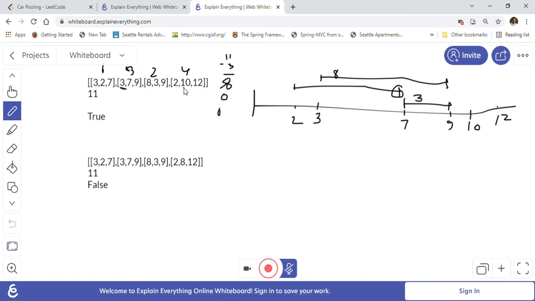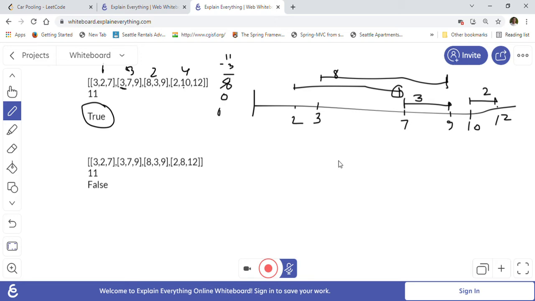So at the ninth point, the 2 and 3 will get down, right? So again our car will become empty at 9 point basically. So now all the 11 will become available at the point 9, because this trip is also ending at point 9. So we can easily board from 10 to 12. We want to board 2, so we can easily board, right? Because our car was empty at this time. So we have to return true. So all the trips are possible here, right?